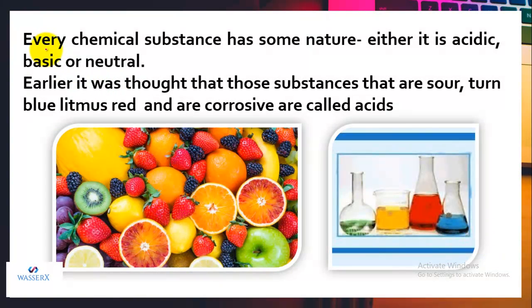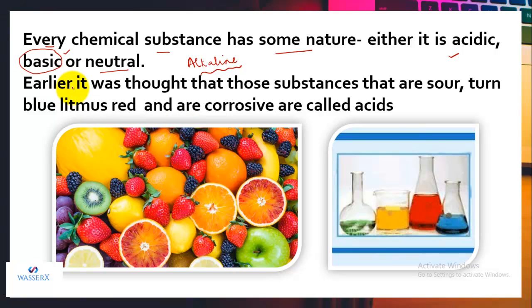As I told you, every chemical substance has some sort of nature, like either they are acidic or they are basic, or they are considered to have a neutral nature. We do have one more kind of nature, that is the alkaline, but this alkaline form is somehow related to this basic nature. What is the similarity, or when we can call the substance a base or alkali, that we'll learn when we take up the bases in detail.